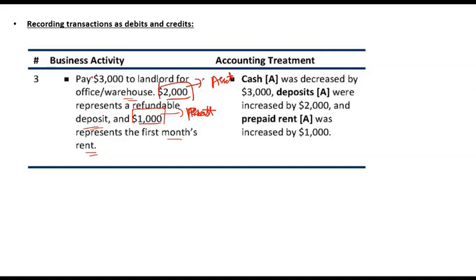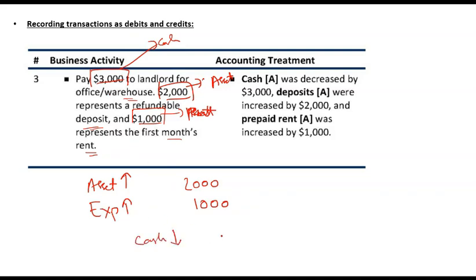And how much are you paying, or what is the cash outflow? That is 3,000. So your asset, the refundable deposit, will be debited by 2,000. You are incurring an expense, and an increase in expense is a debit, so expense will be debited by 1,000. You are paying cash of 3,000, which is again an asset, so a decrease in asset is a credit. Any confusion so far in this accounting?